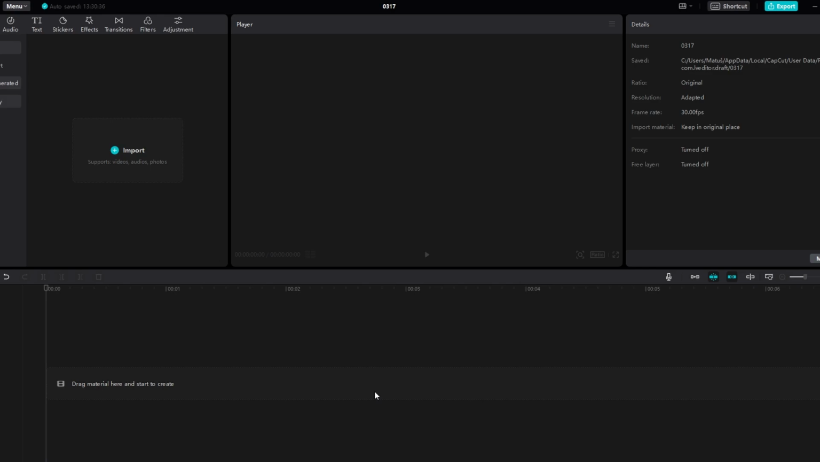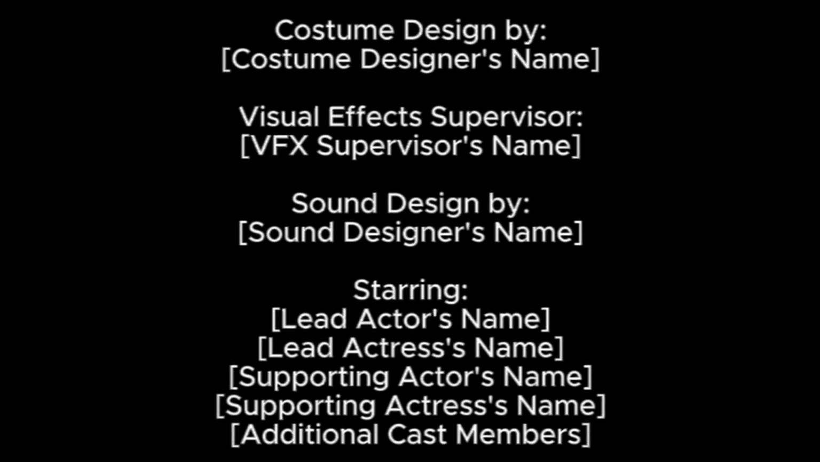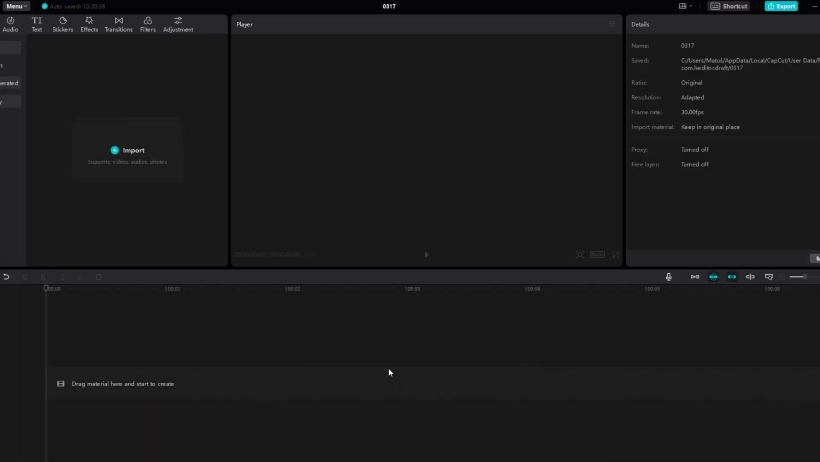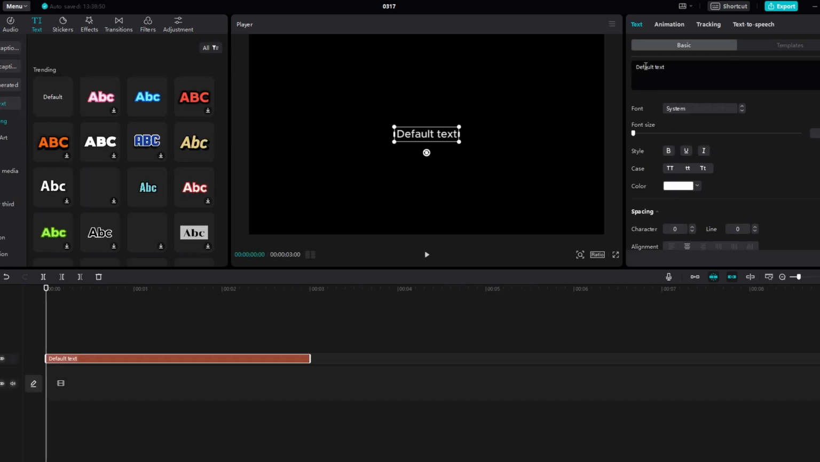In today's video, I will show you how to create rolling text in CapCut on PC. Go to the Text menu and bring the default text to the timeline. Insert your desired text. Extend the text layer duration to cover the desired rolling duration.